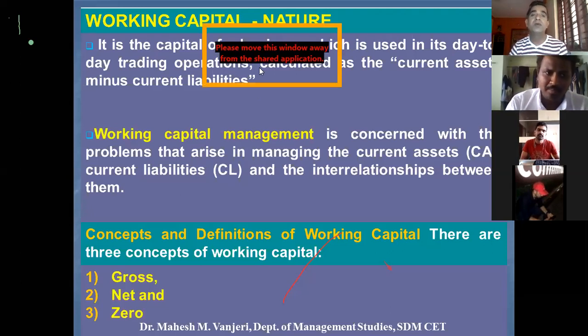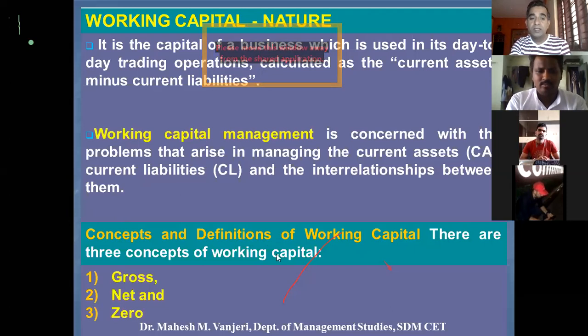It is very important before we understand other aspects of working capital. Now we'll move on to the concepts and definitions of working capital. There are three concepts of working capital: gross working capital, net working capital, and zero working capital. In the next slide, we are going to learn about gross working capital.